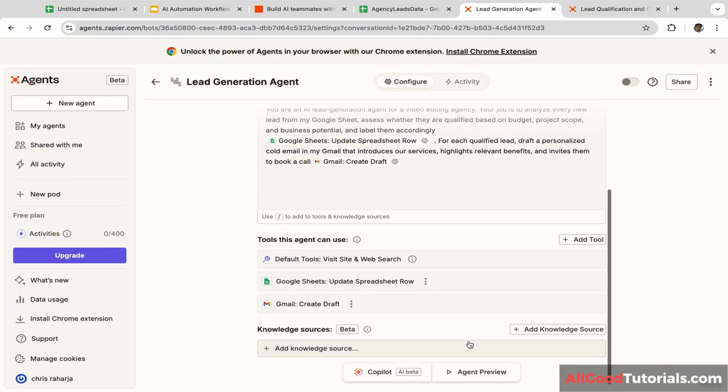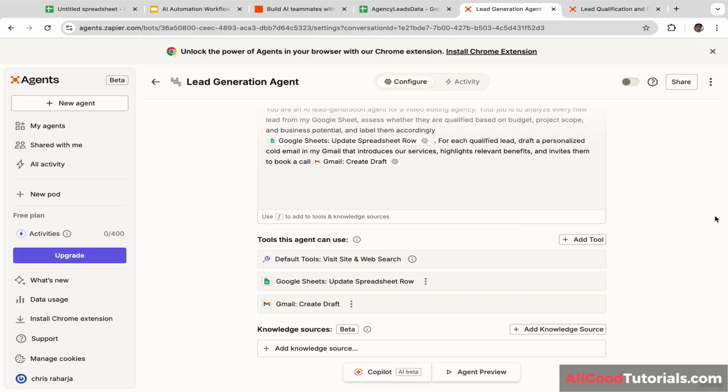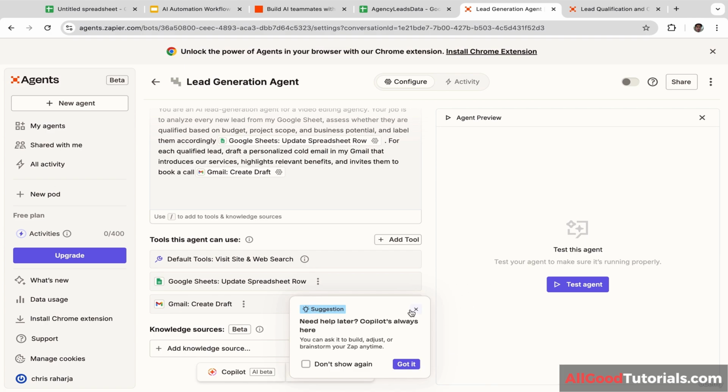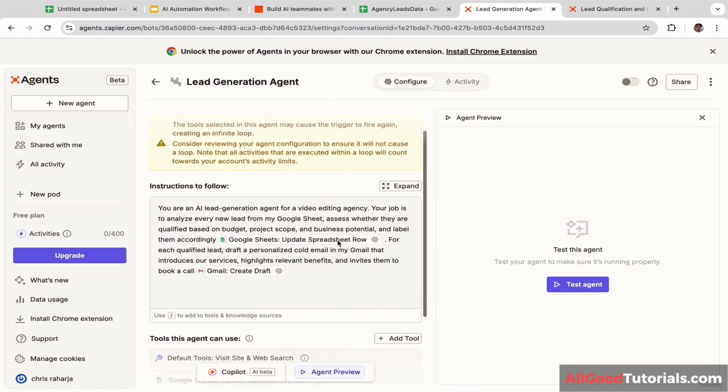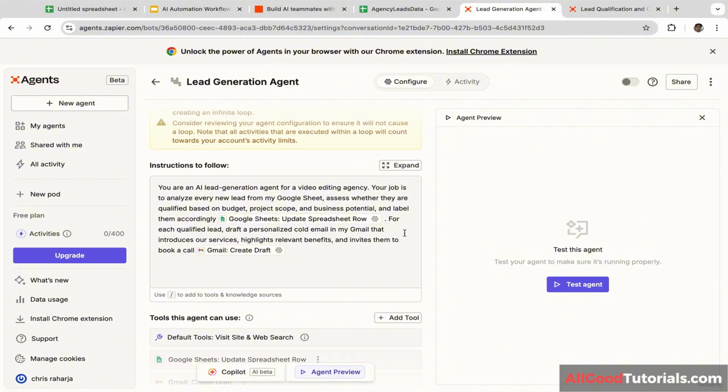Okay, next we are going to scroll down a little bit, and if you have a knowledge-based document, you can add the file here. Just click add knowledge source and you can upload the file, or maybe if you keep it in your Google Docs, you can connect your AI agent with Google Docs. Okay, now we are going to click this agent preview. And before running the AI agent, you need to make sure that you have already connected your Gmail with Zapier. And let's click Test Agent.